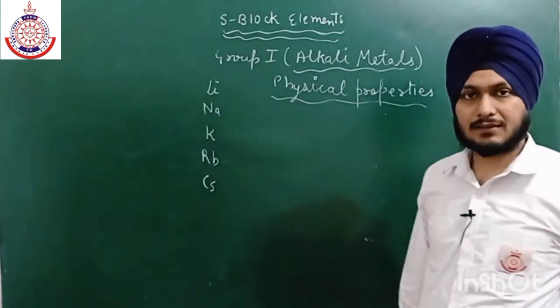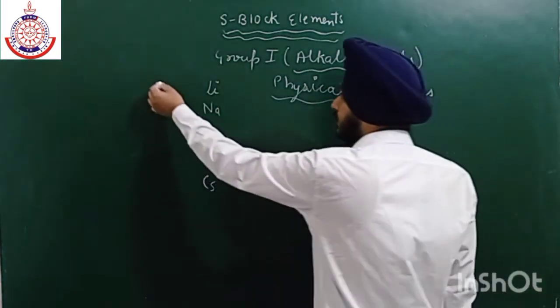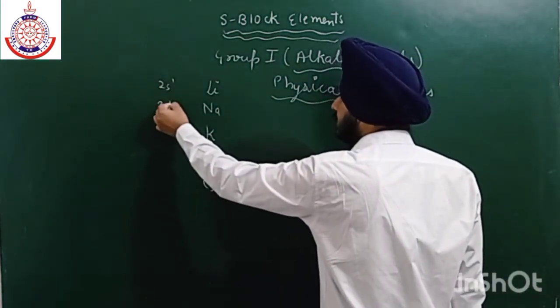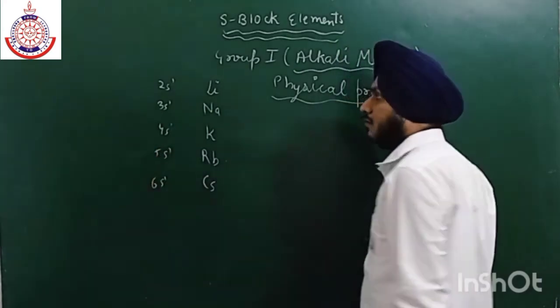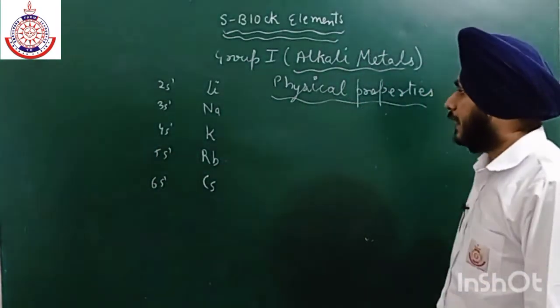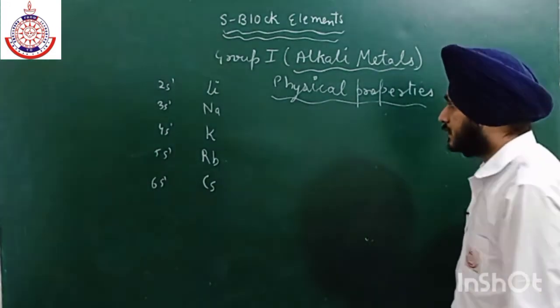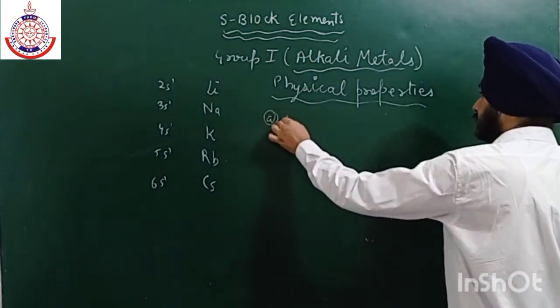Okay, and the general outer electronic configuration is ns1: 2s1, 3s1, 4s1, similarly 5s1, 6s1. The first physical property is atomic radius.